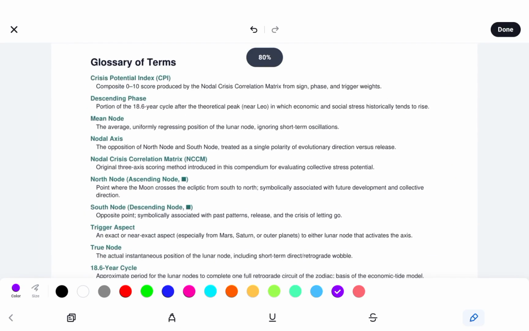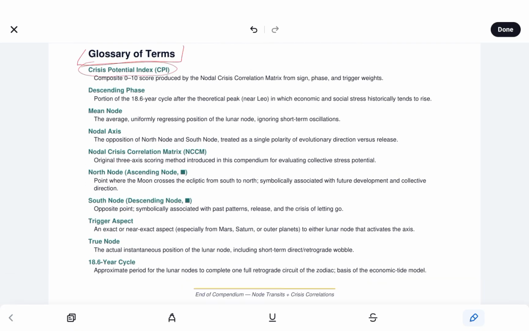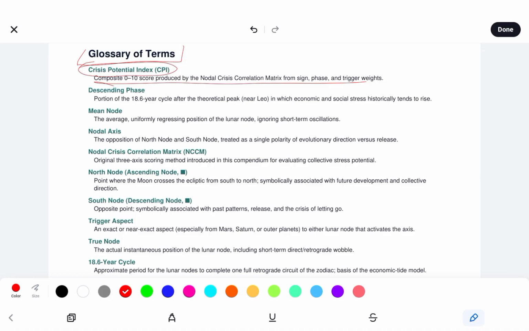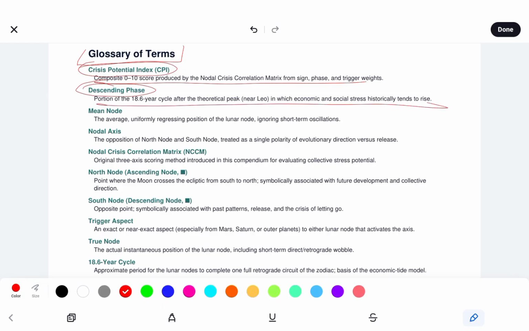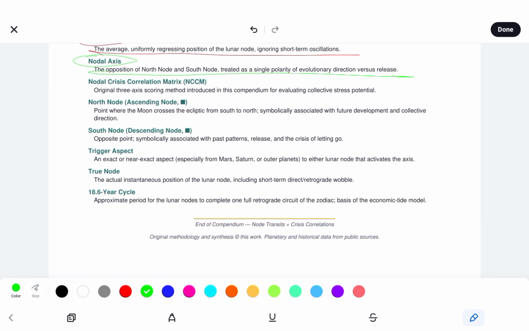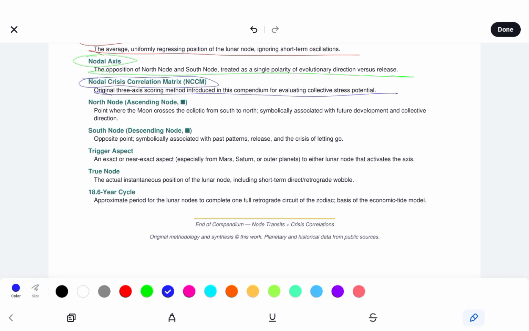Alright, and the glossary of terms, we're going to go over just a few things. So the CPI is a composite 0 to 10 score produced by the NCCM from sign, phase, and trigger rates. Descending phase, portion of the 18.6 year cycle after the theoretical peak near Leo, in which economic and social stress historically tends to rise. Mean node, the average uniformly regressing position of the lunar node, ignoring short-term oscillations. Nodal axis, the opposition of Rahu and Ketu treated as a single polarity of evolutionary direction versus release. Nodal crises correlation matrix, original 3-axis scoring method introduced in this compendium for evaluating collective stress potential.